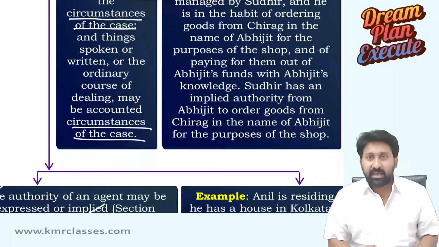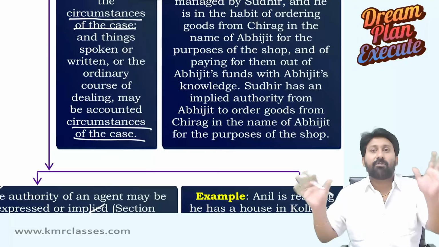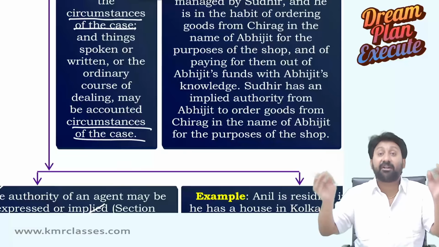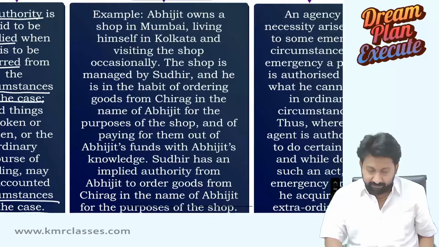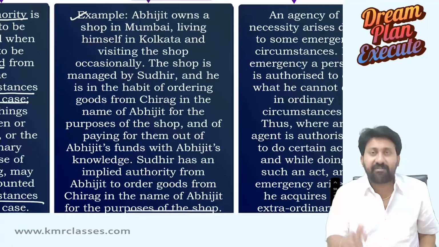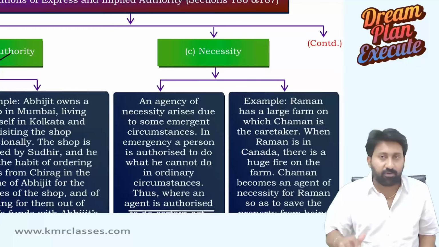The things spoken or written, or the ordinary course of dealing, may be accounted to the circumstances of the case. Daily you will be doing transactions, and on that basis I can account for it, I can take for granted that there is an agency. For that, one example is also given. Later you read the example. Don't waste time now. I gave an example now, that you follow.